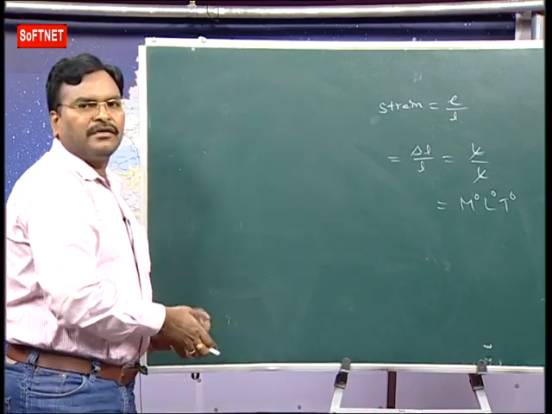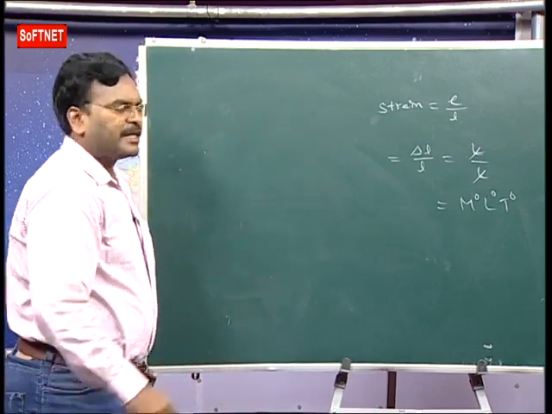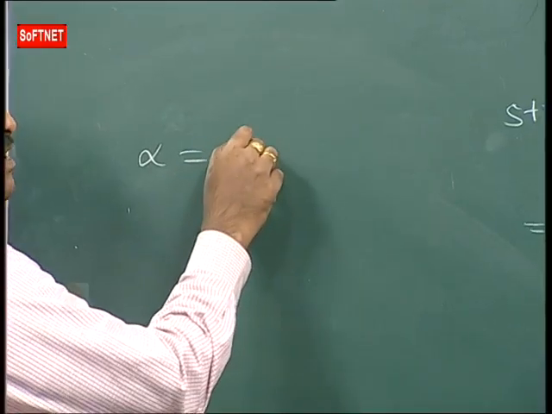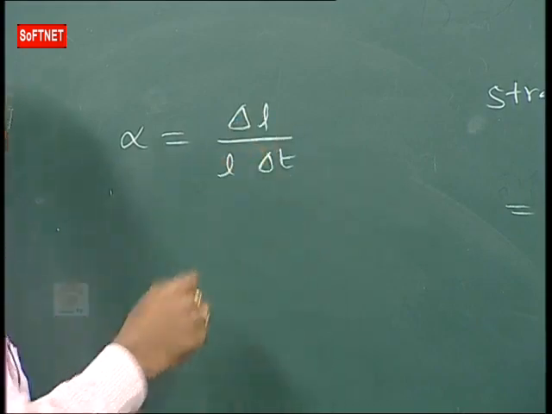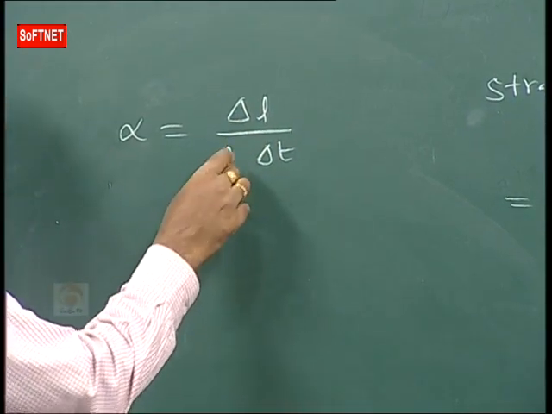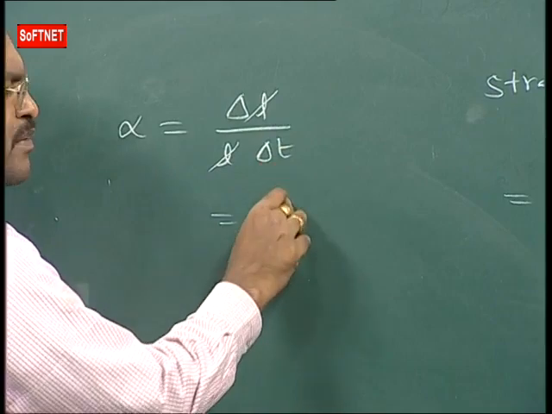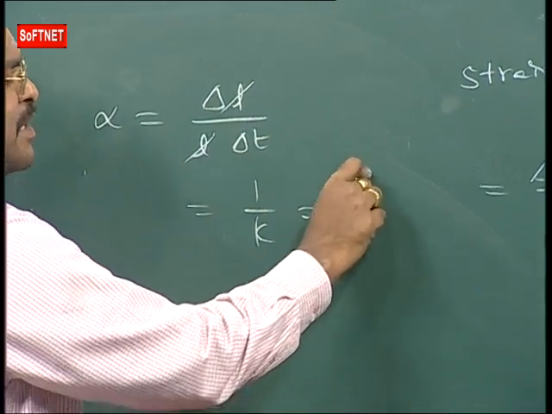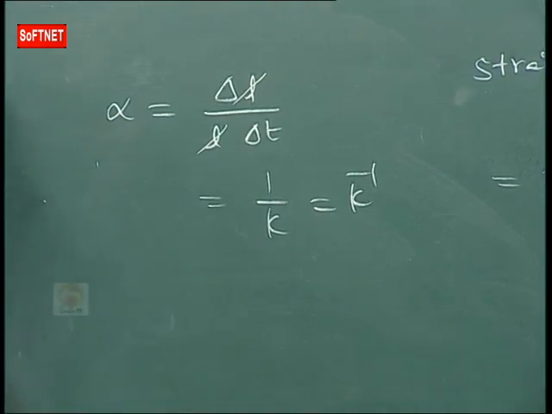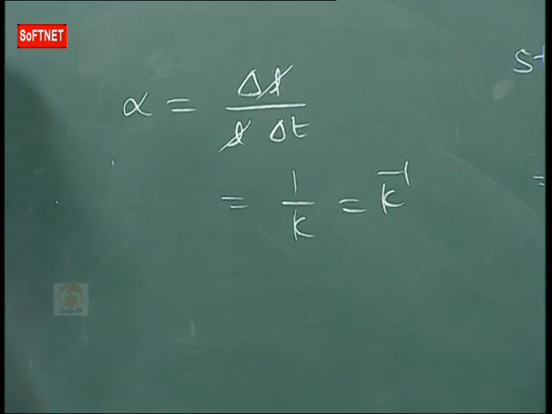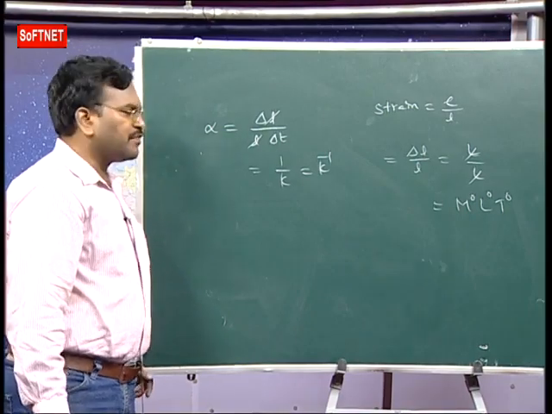And next one, here we have coefficient of linear expansion. What is coefficient of linear expansion? Alpha is equal to increase in length by original length into temperature difference. Increase in length is nothing but length only, so length gets cancelled. What is the dimension formula for temperature? K^-1, theta^-1. This is the dimension formula for coefficient of linear expansion, or coefficient of areal expansion or volume expansion. Same units and dimension formula.